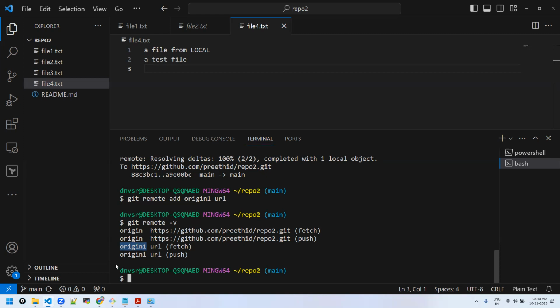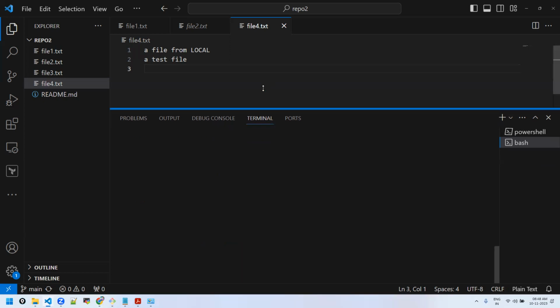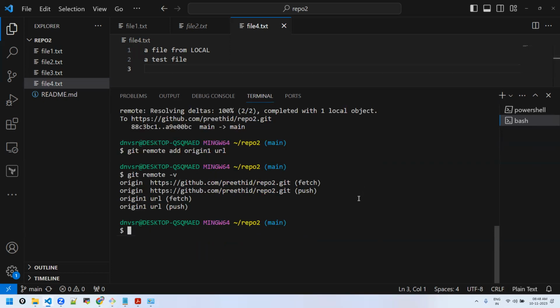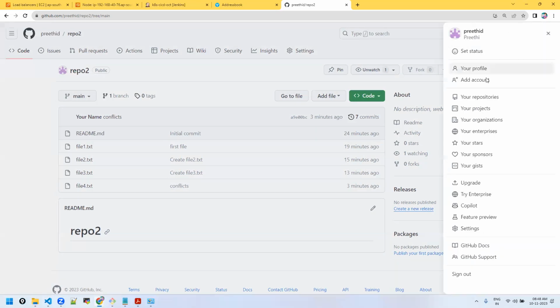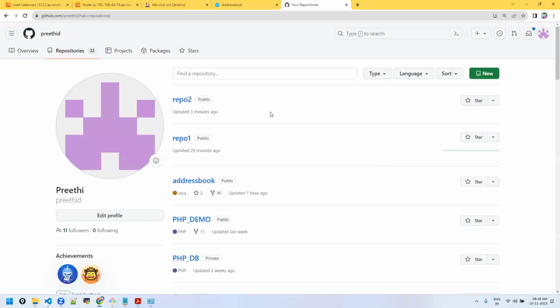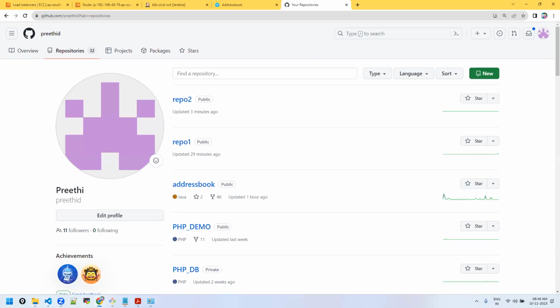Preethi, I have one doubt. Here, the git remote -v is showing both the fetch and push URLs. So in real time, will it be different? Yeah, that's a different repo, right? You may have given another repository, two remote repos. This is repo 2. You might have mapped it to some other repository also. Multiple repos means you are pushing to two remote repos from the same local.